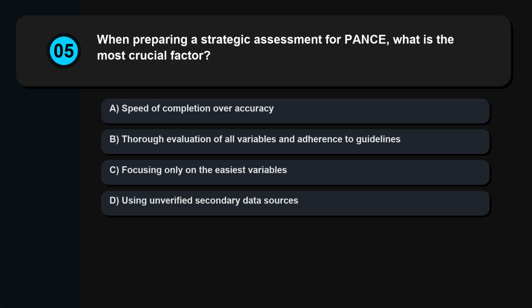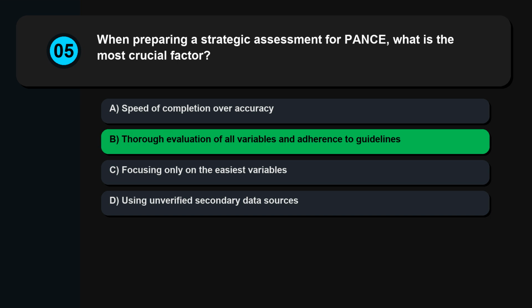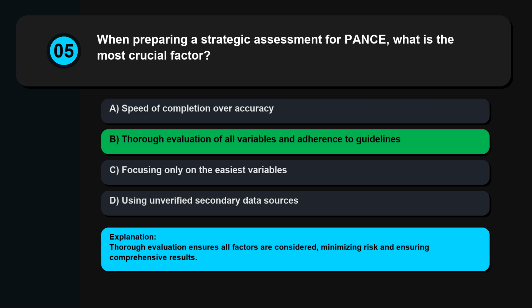Question 5. When preparing a strategic assessment for PANCE, what is the most crucial factor? Speed of completion over accuracy, thorough evaluation of all variables and adherence to guidelines, focusing only on the easiest variables, using unverified secondary data sources. Thorough evaluation ensures all factors are considered, minimizing risk and ensuring comprehensive results.